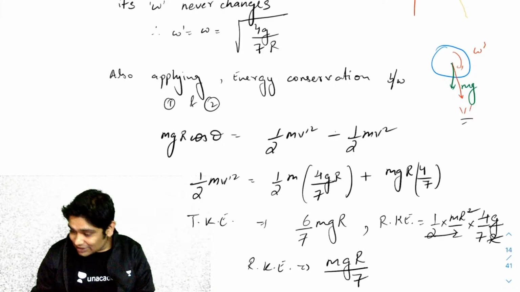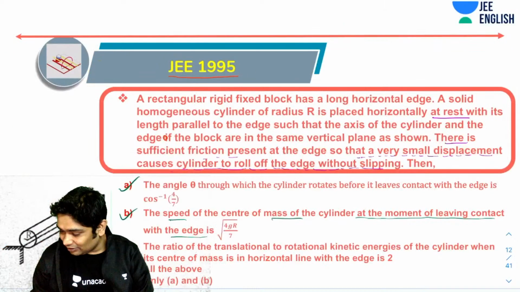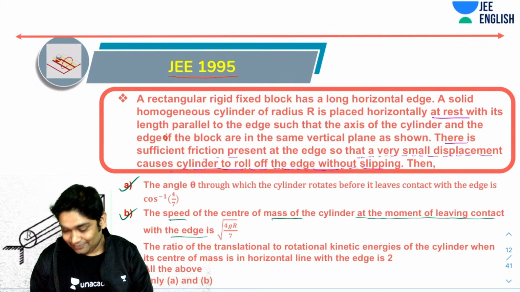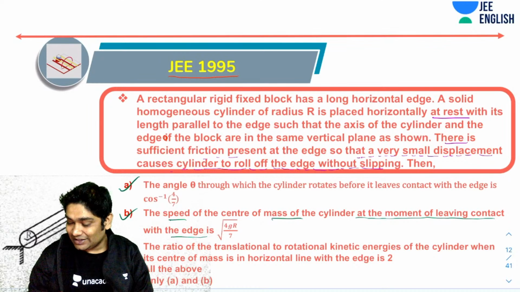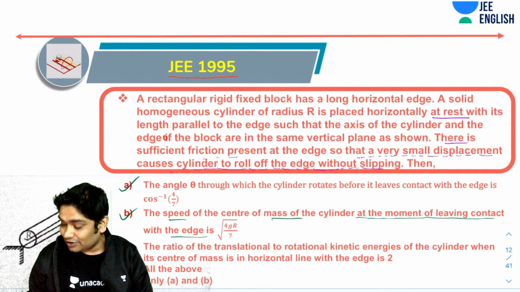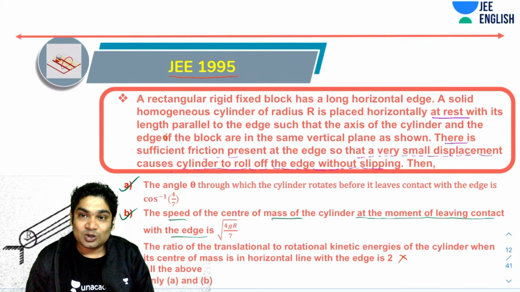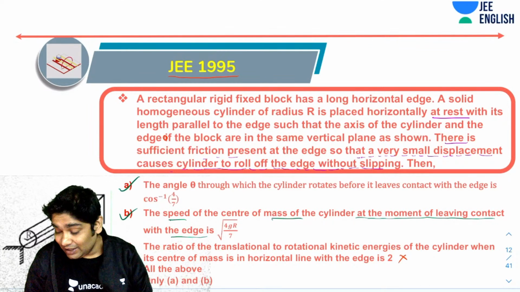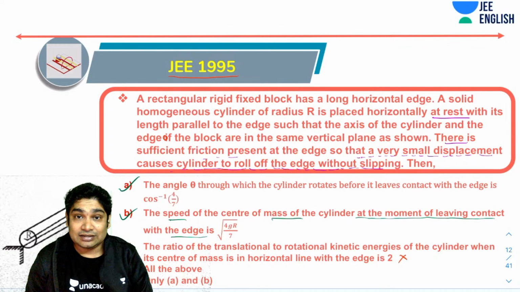Okay, so that was incorrect. So let's see if we had another option. Yes, so option E is correct, because this option is wrong. The ratio is not 2. So 2 is wrong, because of which D becomes wrong and E is the correct answer.